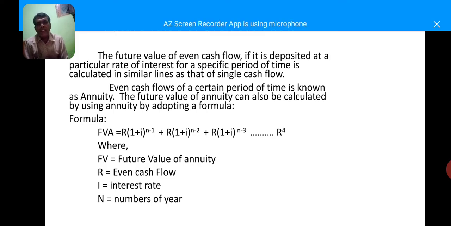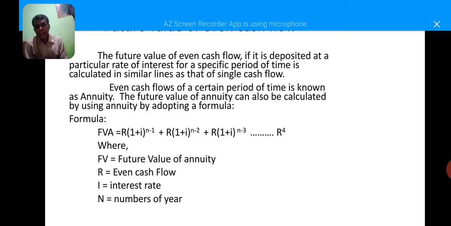Future value equals present value plus interest. In other words, FV equals PV plus R. That is, FV equals PV plus PV into R equals PV into 1 plus R. It is for 1 year.